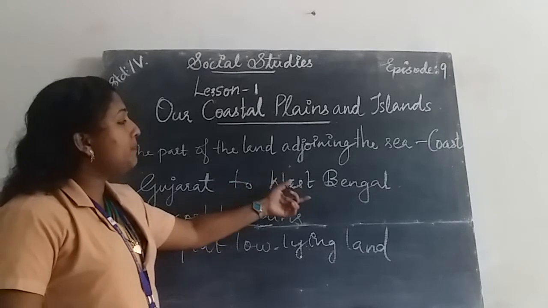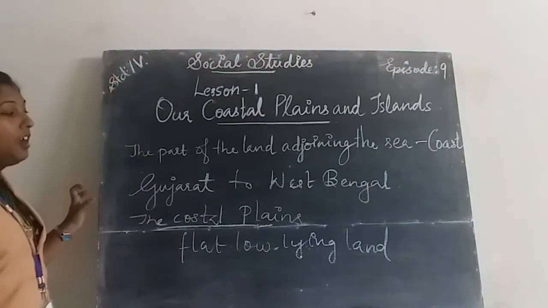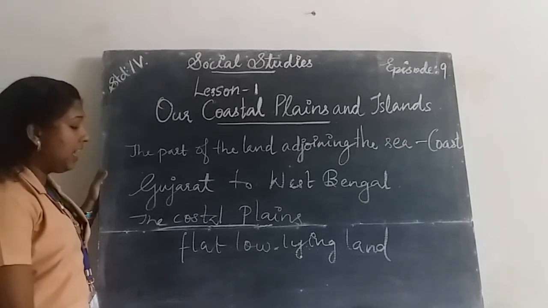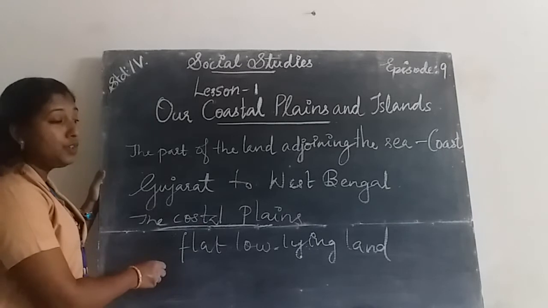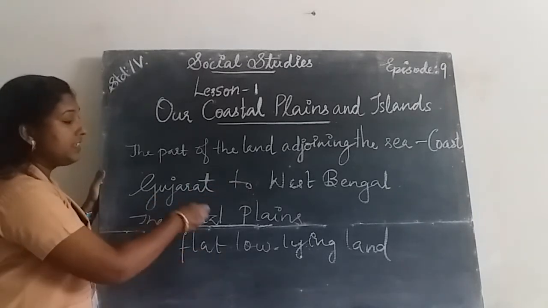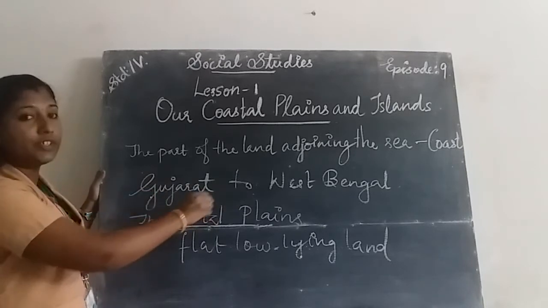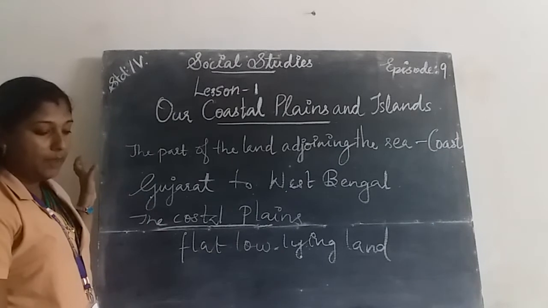Gujarat in the west to West Bengal in the east. Our coastal plains extend from where to where? Our coastal plains extend from Gujarat to West Bengal.